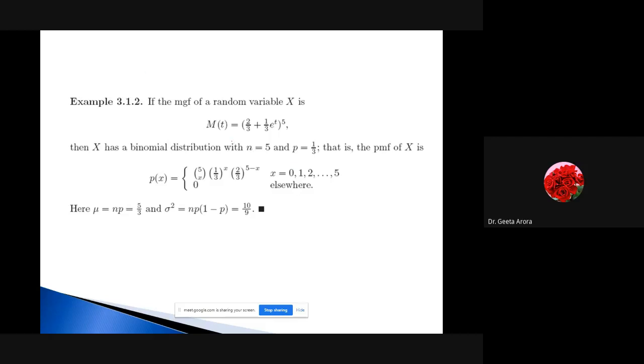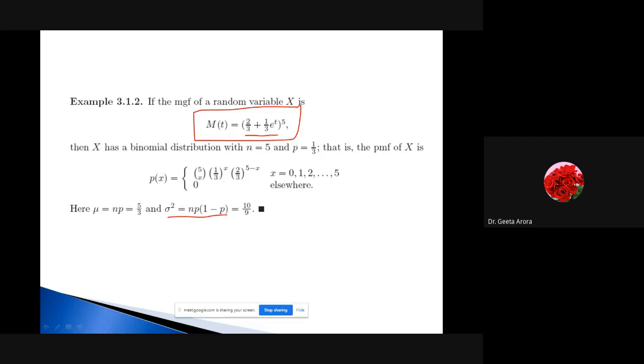You have to focus upon this. We know what your M(t) is. We know the formula: q plus p e^t, raised to power n. So from there you have to see what value is given for n, and what p and q are given. From here you can calculate np, the mean, and the variance. It means just by looking at the moment generating function, you can calculate the mean and the variance.